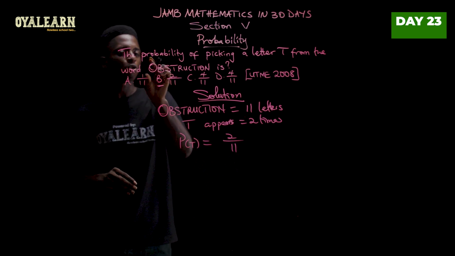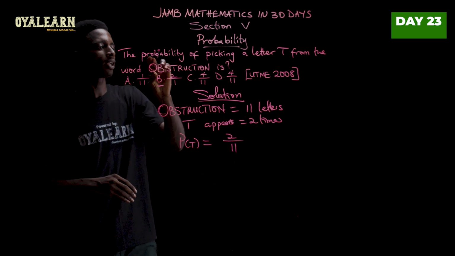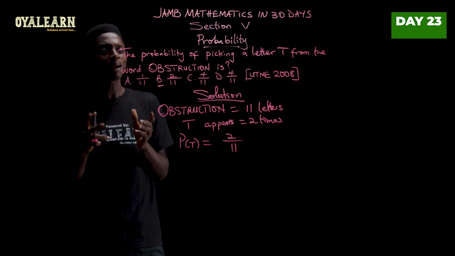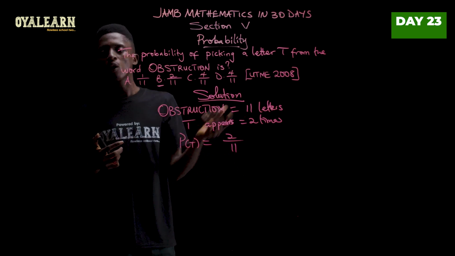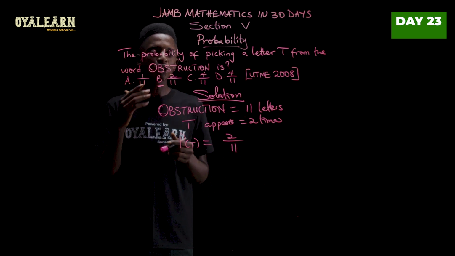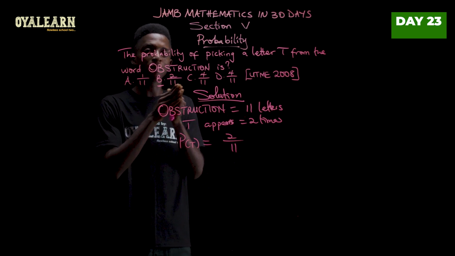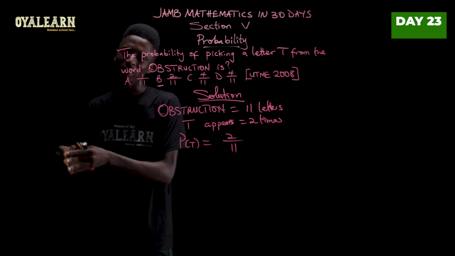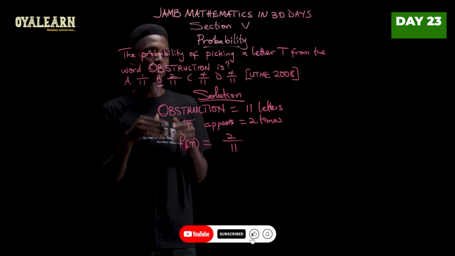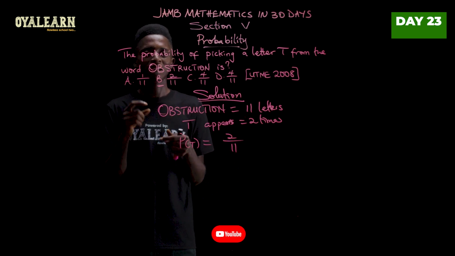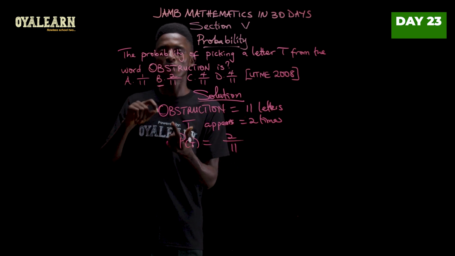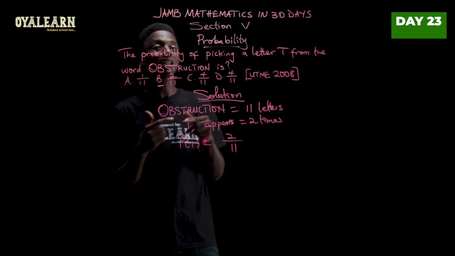However, if you look at this question here, we have the word obstruction written with letters that are all in uppercase. Now, sometimes you could face a question where one or more of the letters are in uppercase while the rest are in lowercase, in such a way that the letter you are finding the probability of picking will appear in uppercase and also in lowercase in the same word. So when you have that kind of a case, what you focus on is the one you are finding the probability of, whether it is the one in uppercase or the one in lowercase.